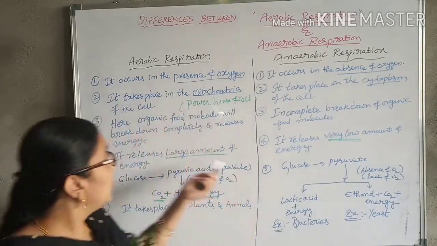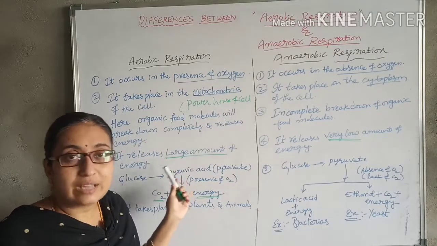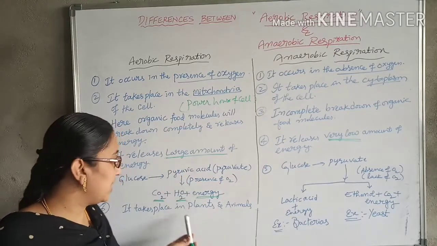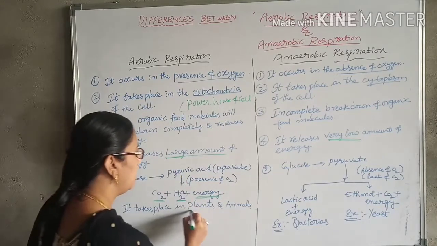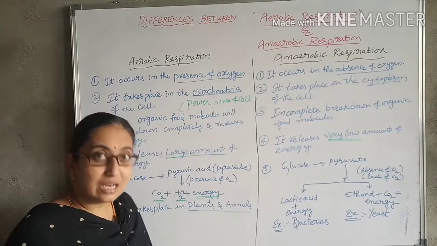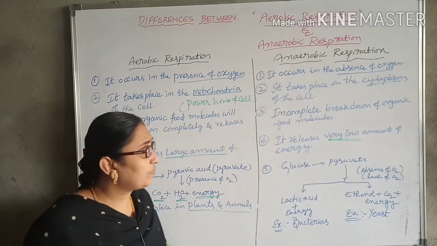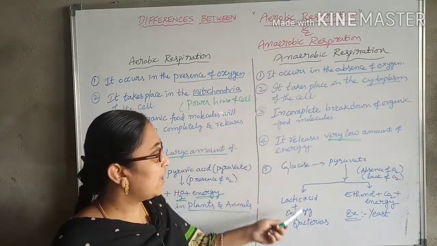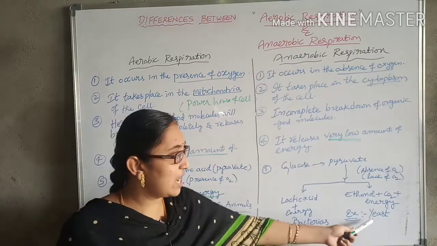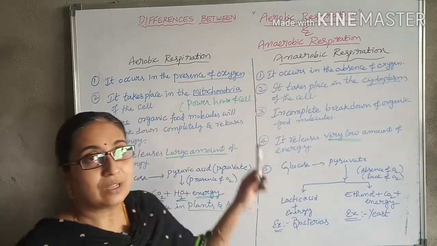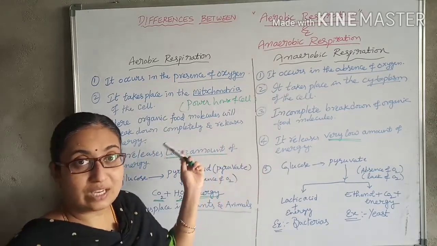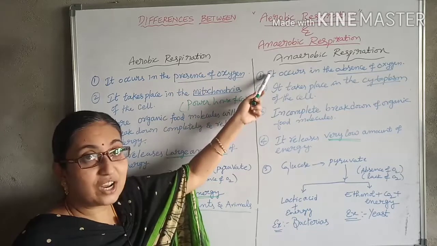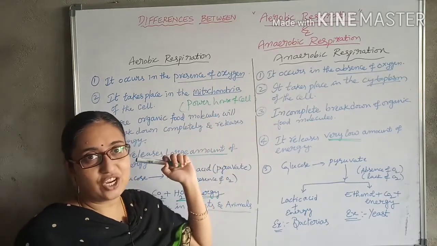Aerobic respiration takes place in plants and animals, in living organisms, and they require more oxygen, whereas anaerobic respiration takes place in bacteria and yeast. These are the differences between aerobic respiration and anaerobic respiration.